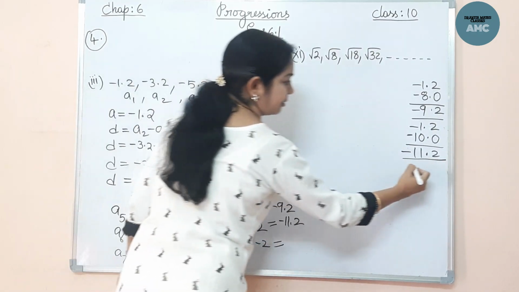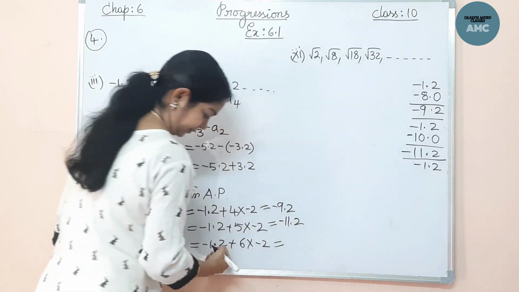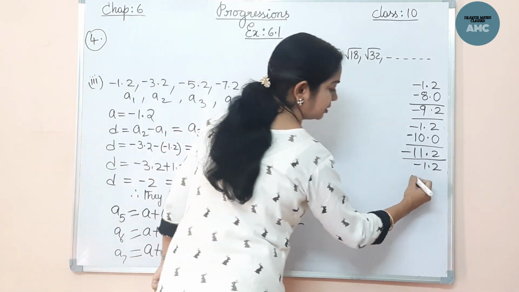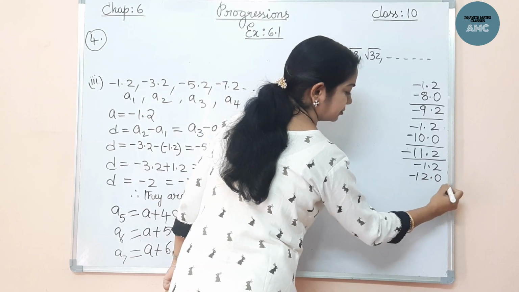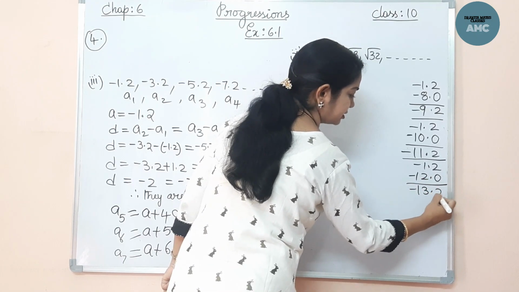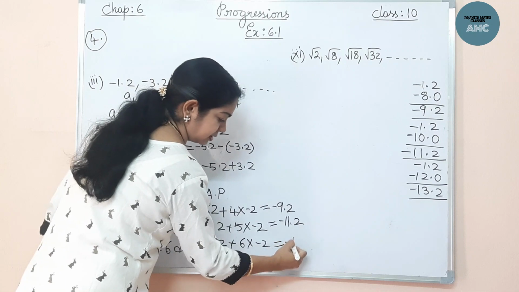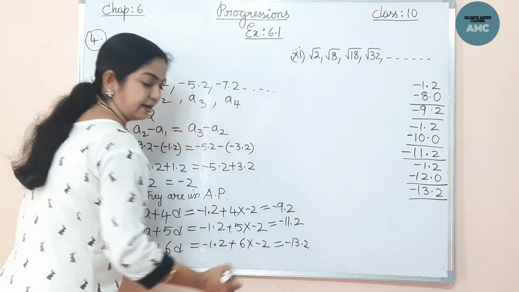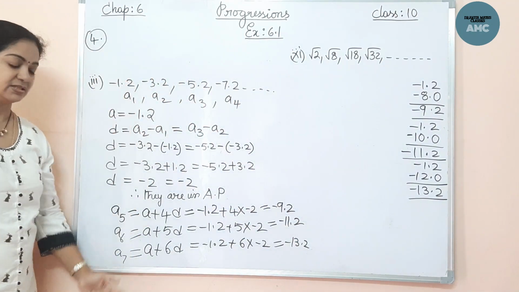Here next one, minus 1.2. 6 2s are 12, minus 12. So minus 12.0. That comes to minus 13.2. These are the next three terms of the series.